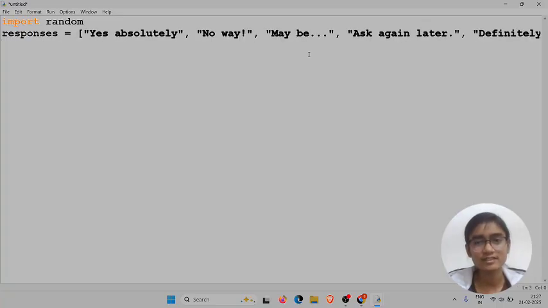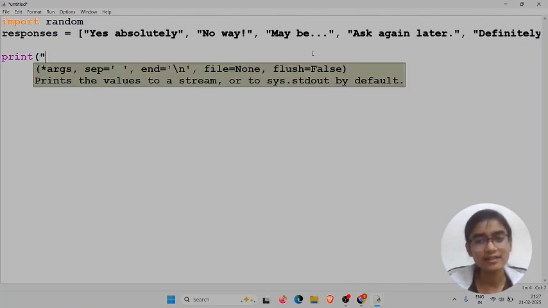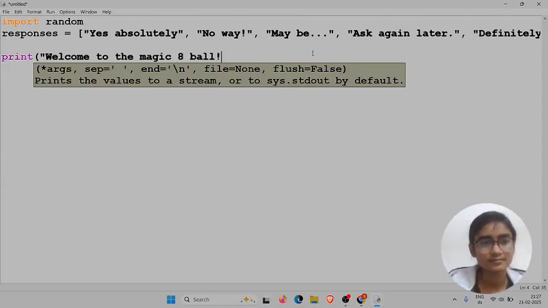Let's go to the third line. We will print on the screen. What are we going to print? Welcome to the magic 8 ball. Ask me any yes no question.